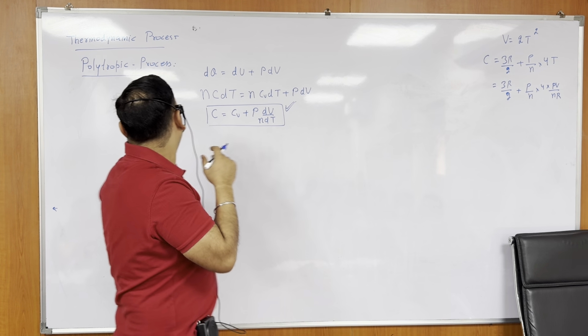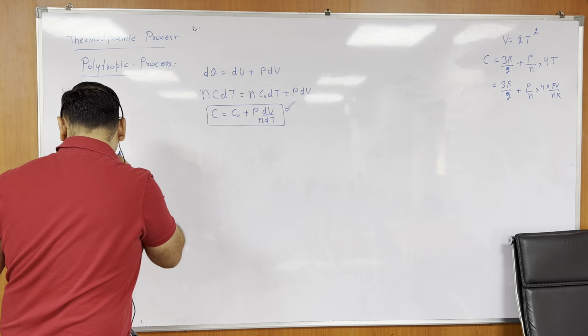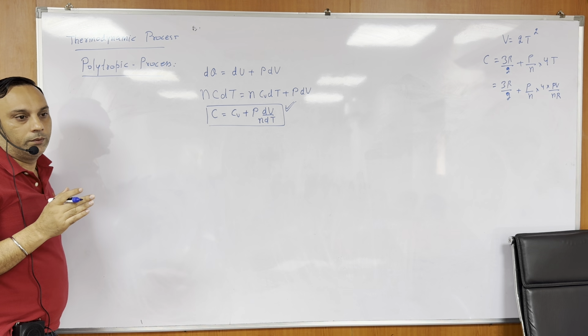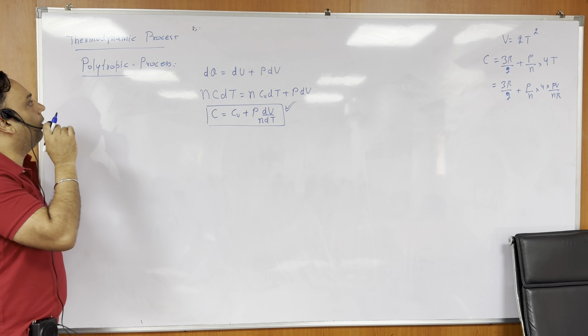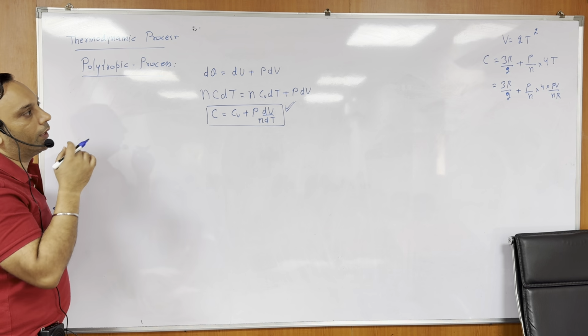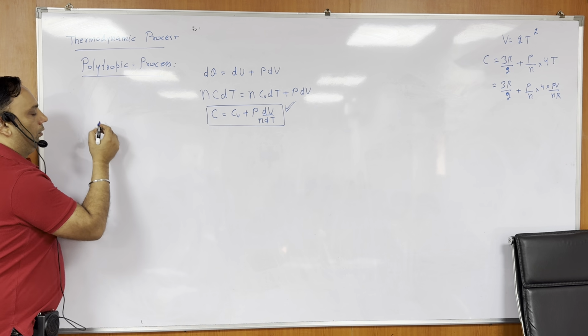Now let's come to the polytropic process. For a polytropic process, what do you know? That the specific heat must remain constant. That is the definition of a polytropic process: specific heat must remain constant.